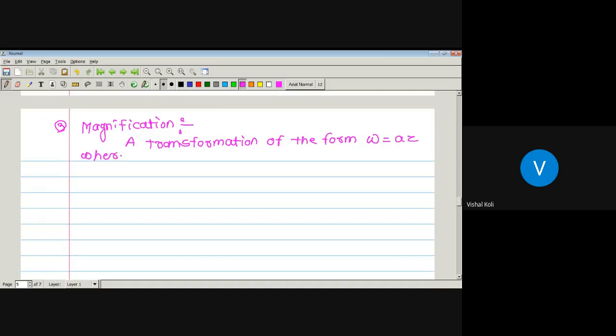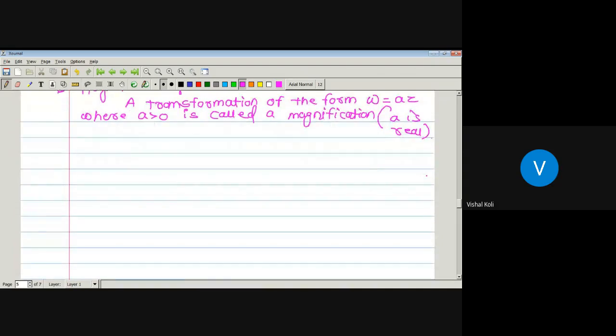Where A greater than 0 is called a magnification, and here A is real. So a transformation of the form W equal to AZ where A is a real number greater than 0, such a transformation is called a magnification. Let us see what actually a magnification is.